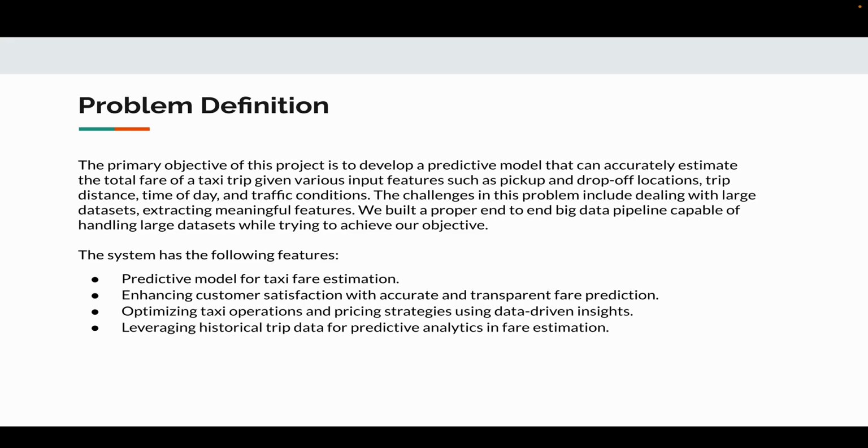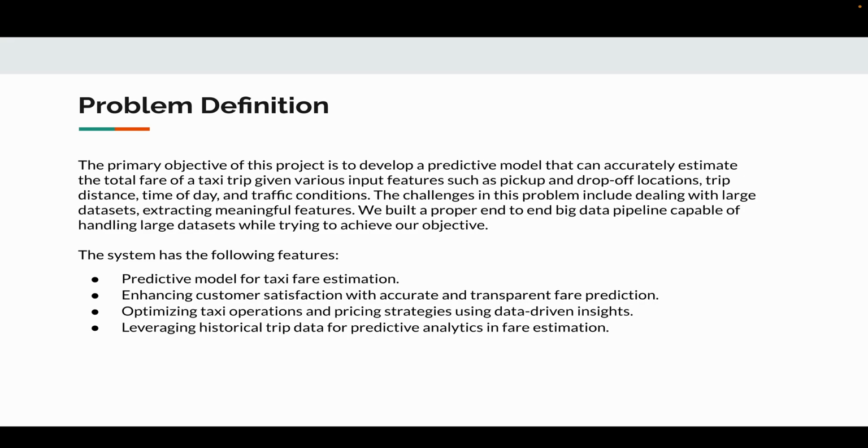Now the existing systems in place use performance metrics like MSE, but we'll use other performance metrics like R square, root mean squared error, etc. We'll also be considering a bigger volume of data, close to 100 GB. So basically that's the difference between ours and the existing systems in place.